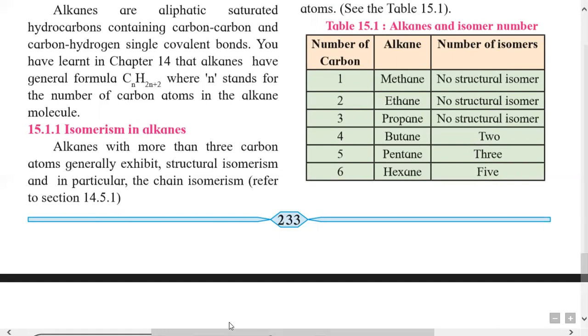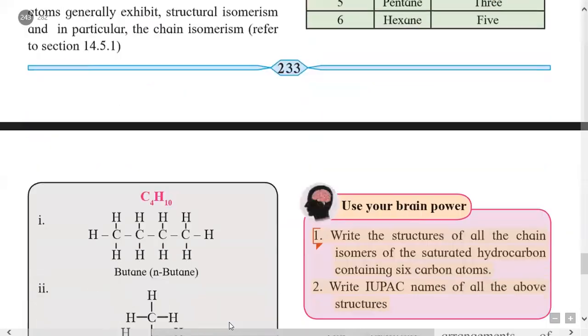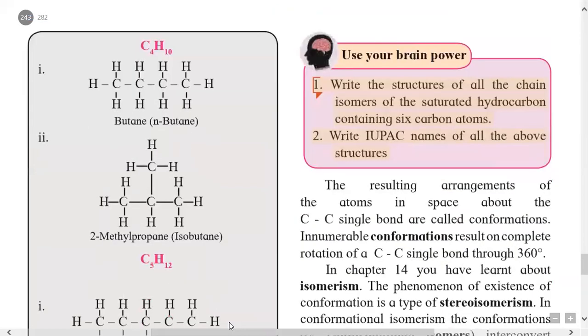In this way, there are 5 isomers. We will study all these isomers in detail in the next part of this chapter. Butane contains only 2 isomers, pentane 3, hexane 5. In short, as the number of carbon atoms increases, the number of isomers also increases.